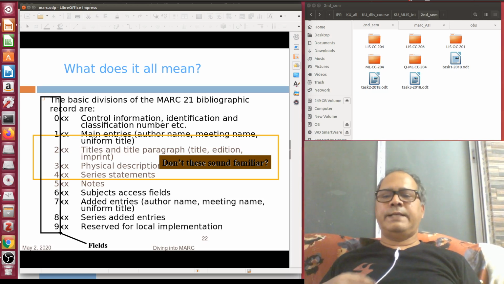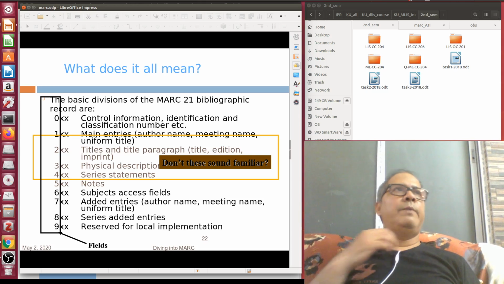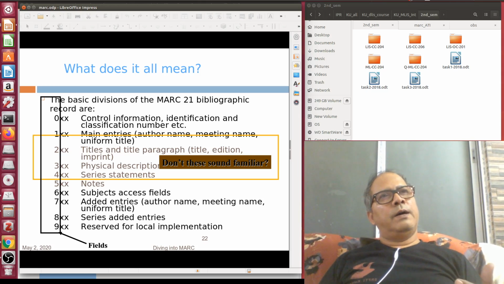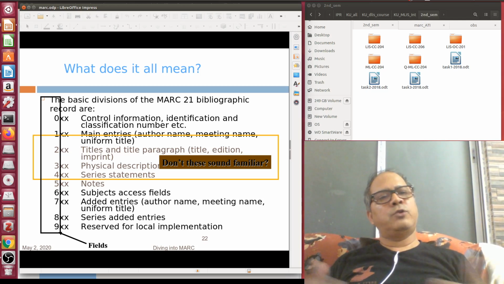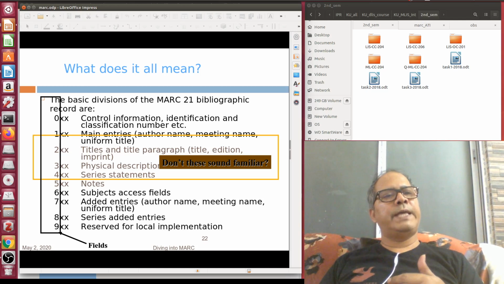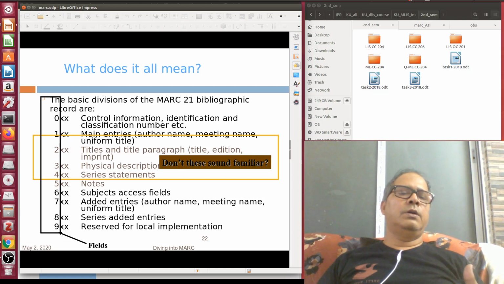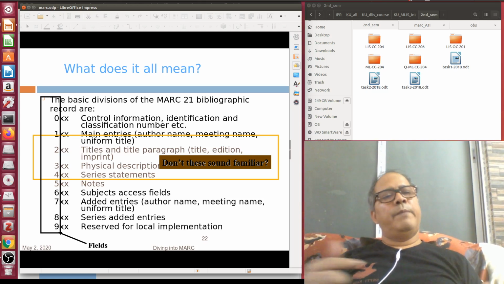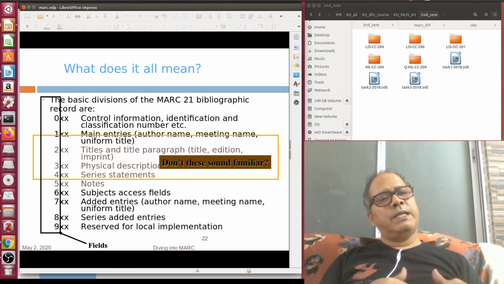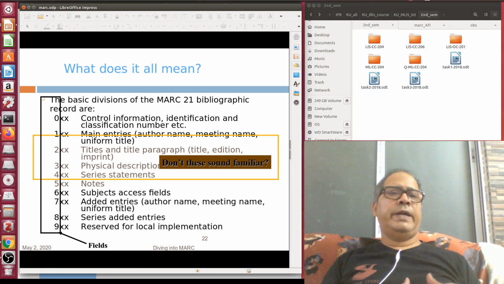And 9xx, as I said, is reserved for different kinds of local implementation. Suppose in my library I have a book, and the same book you are having in your library, so at all manifestation levels it will be the same, right from the leader field to 8xx, all will be same, but 9xx will be different. The accession number of that book in my library definitely is not going to match the accession number of the same book in your library. My acquisition date may be different, your acquisition date will be different.